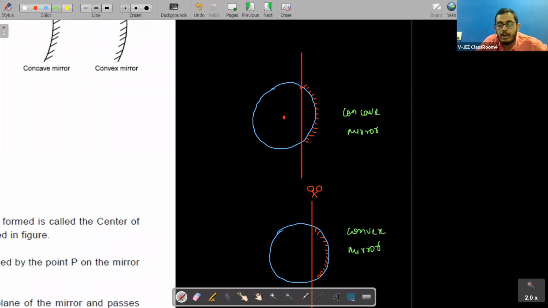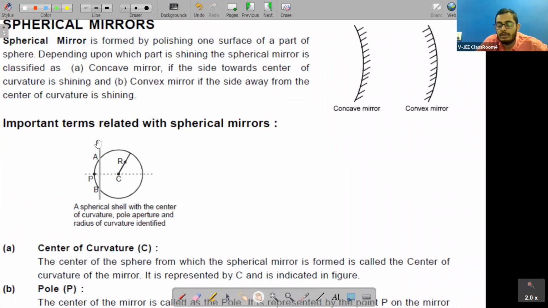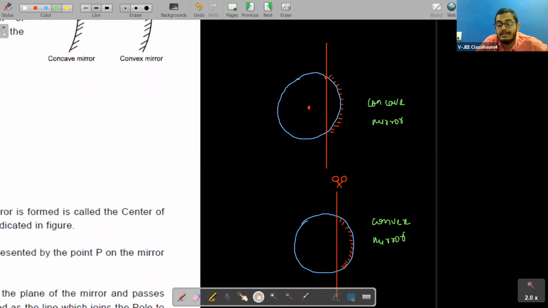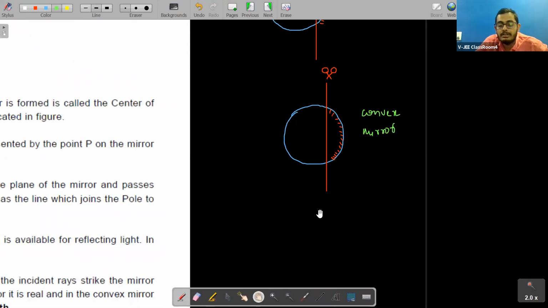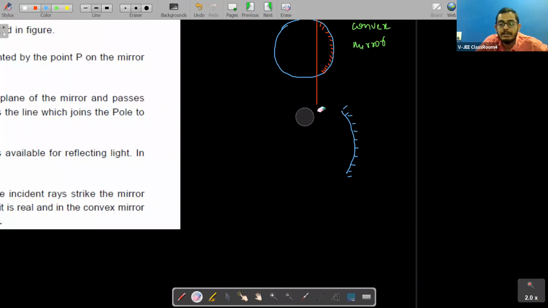Now we are talking about few important terms. Okay, what are those important terms? One is the center of curvature. Like you see, if this is your mirror, students, just look on the screen. If this is your mirror, what mirror is this, students? Obviously concave, right? So we talk about few parameters here, students.